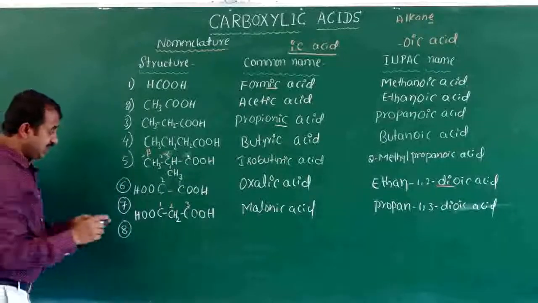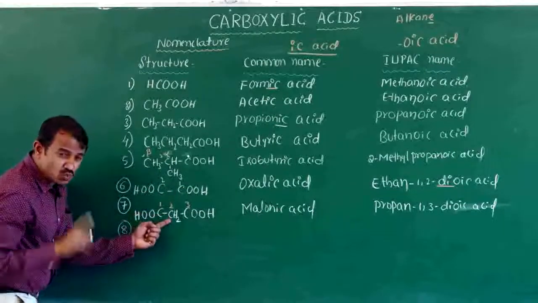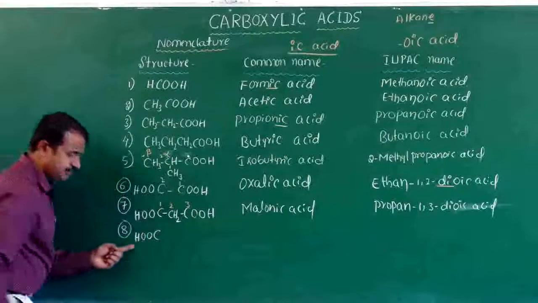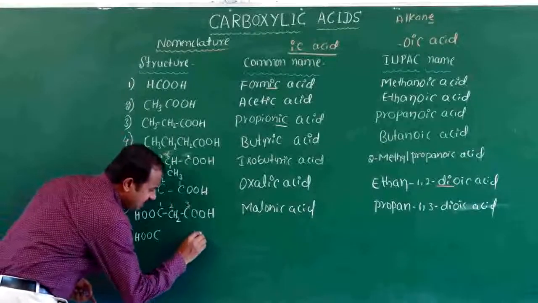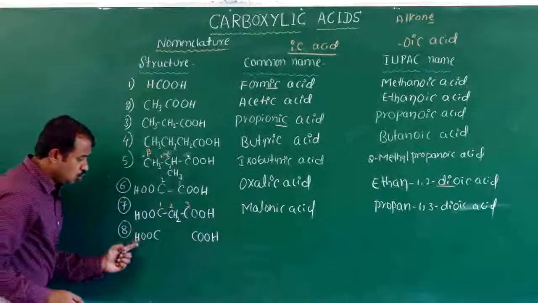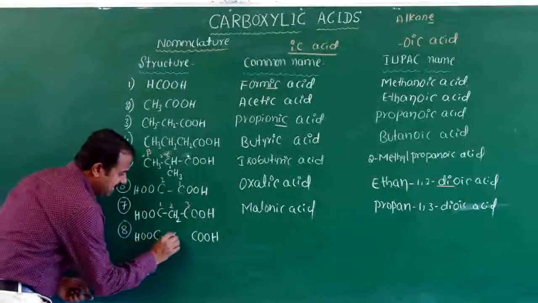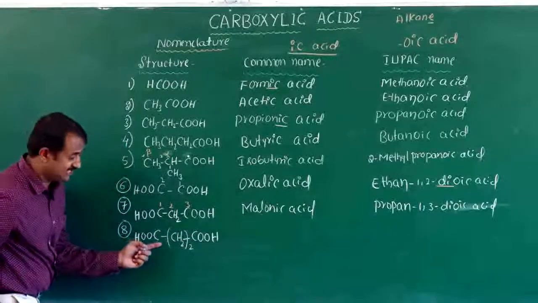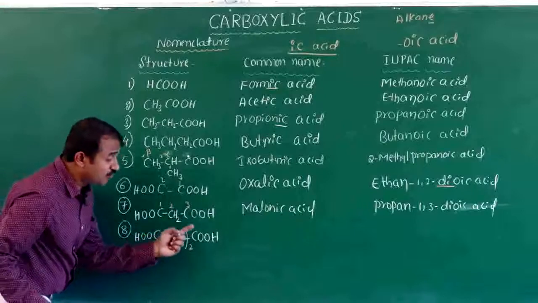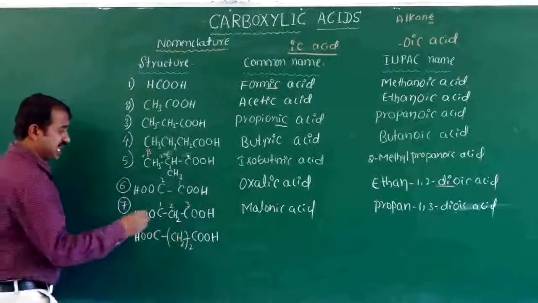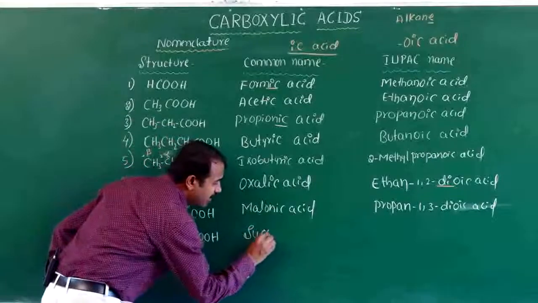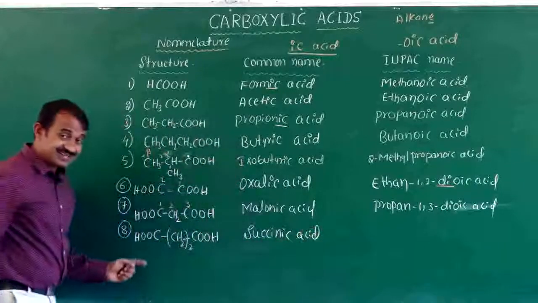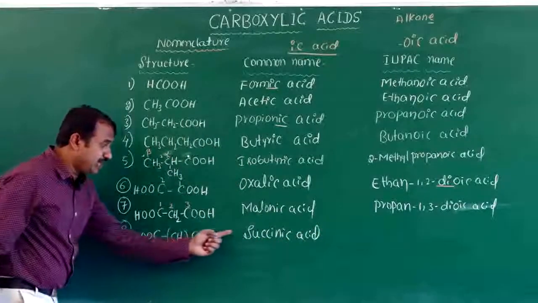Next one, the eighth one. Same COOH, and one more carbon is introduced, so now we go for two CH2 carbons, with COOH on each end. Two molecules of carboxylic acid are contained here also. But the common name is very important: here the common name is succinic acid.